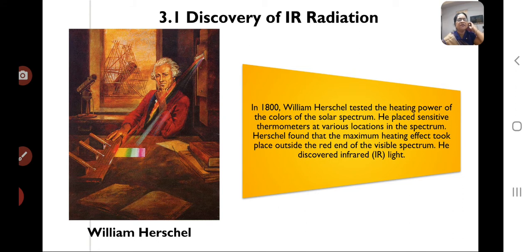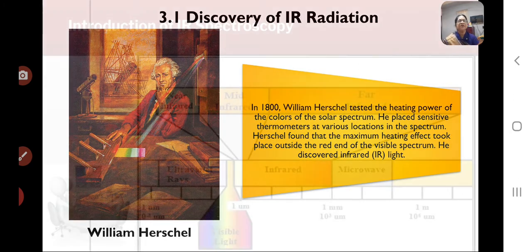He placed sensitive thermometers at various locations in the spectrum, and he found that the maximum heating effect took place outside the red end of the visible spectrum and discovered the infrared light. That is, William Herschel discovered the IR radiation.